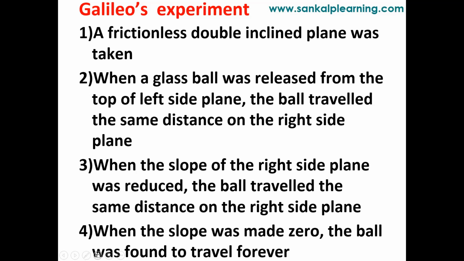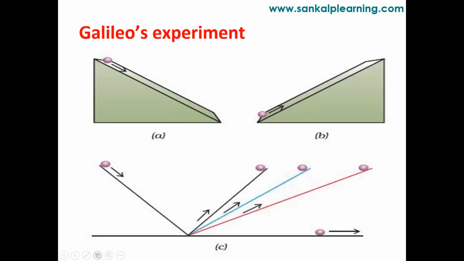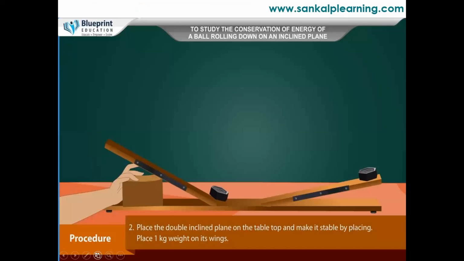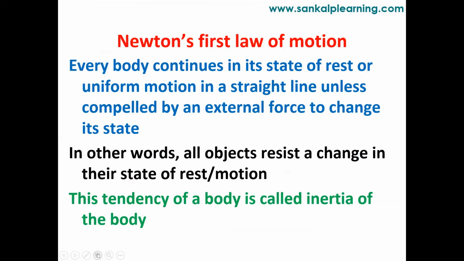Okay, students, I hope Galileo's experiment is clear to you. Based on Galileo's experiment, we have the same figure here also. We have two inclined surfaces, and the object is moving the same distance. Based on Galileo's experiment, we have Newton's first law of motion. The statement is very clear from Galileo's experiment.